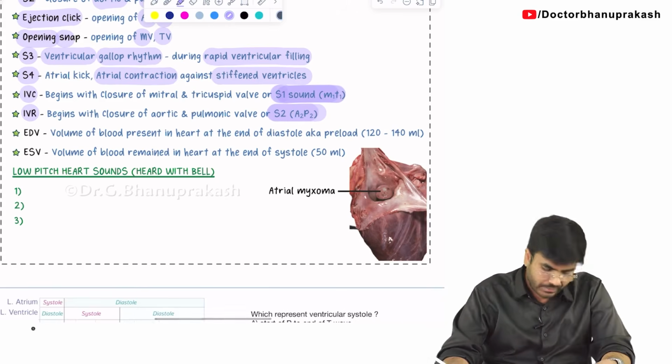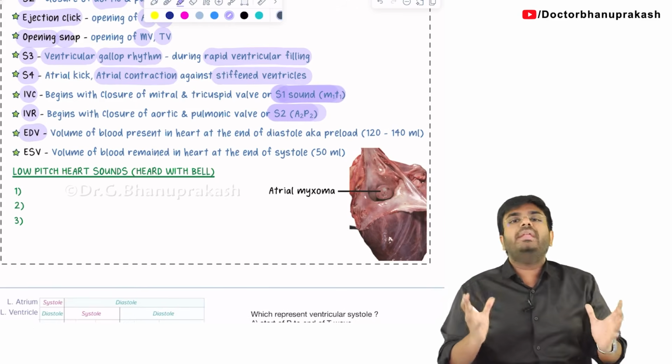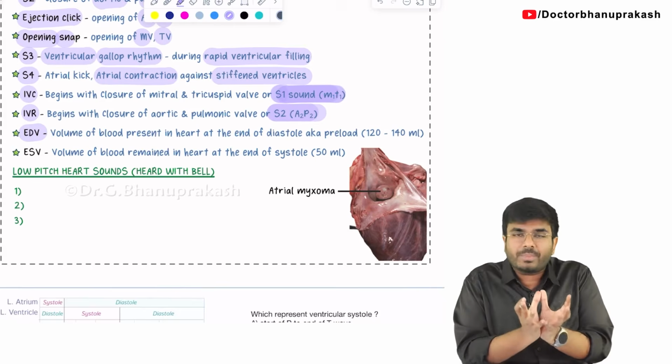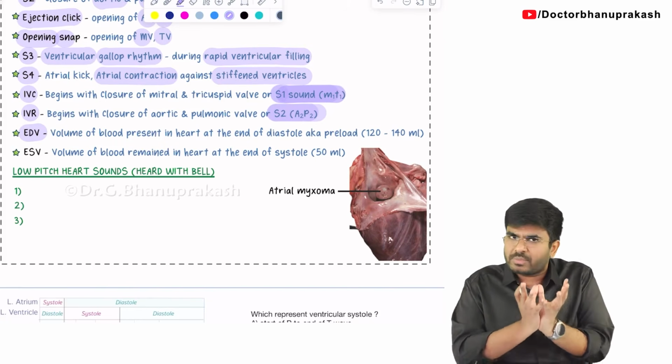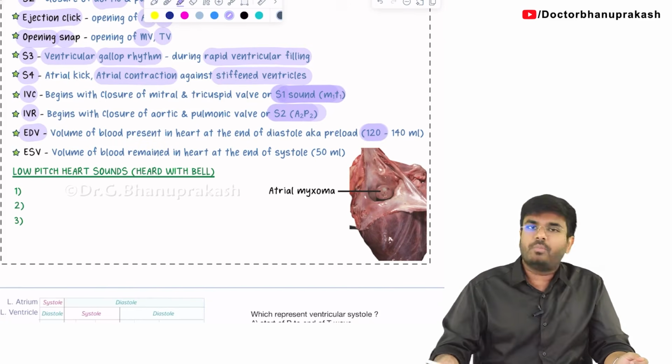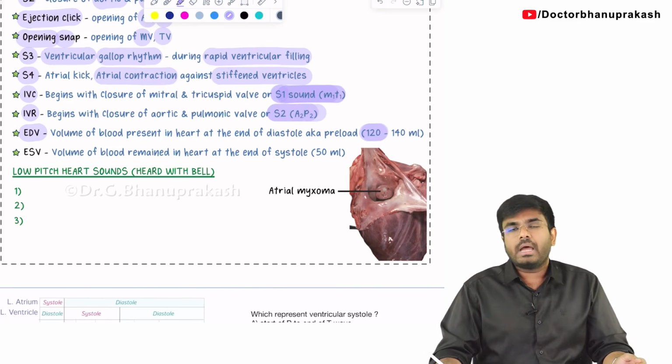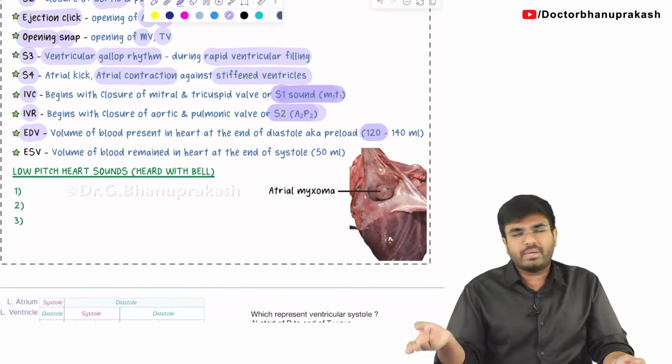Yes, we have discussed. Next, end diastolic volume is nothing but preload. How much blood are you keeping in the ventricles? 120 ml of blood we will keep in the ventricles. And how much is going into the aorta? 70 ml is going into the aorta.